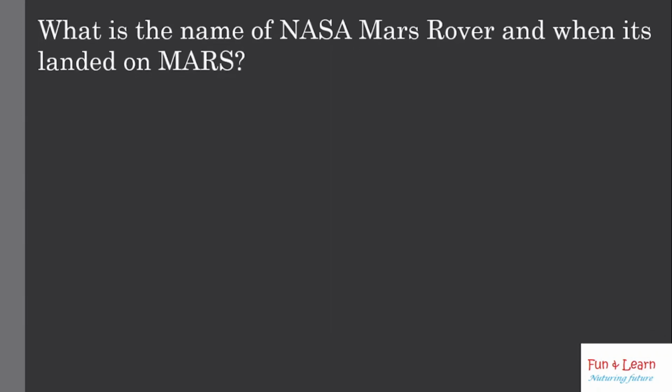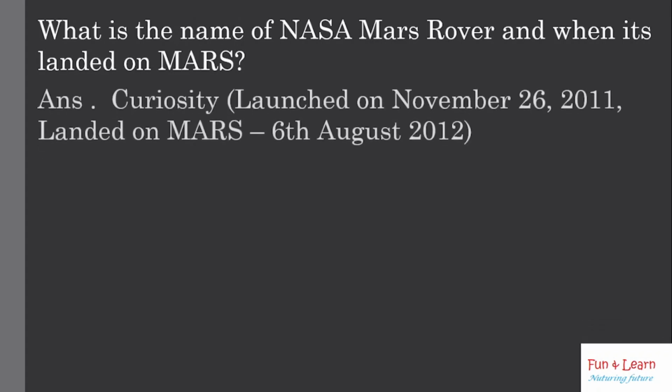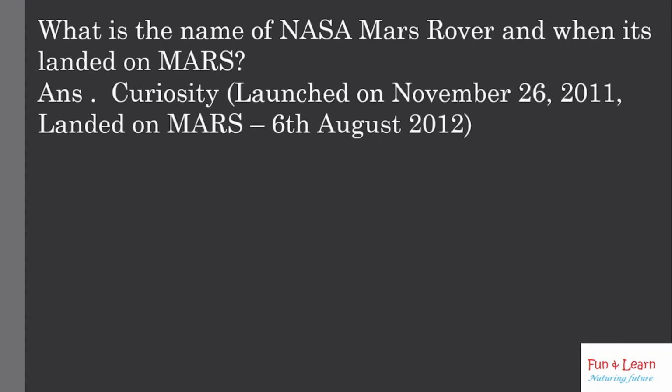What is the name of the NASA Mars rover and when did it land on Mars? Its name was Curiosity. It was launched on November 26, 2011 and landed on Mars on 6 August 2012.